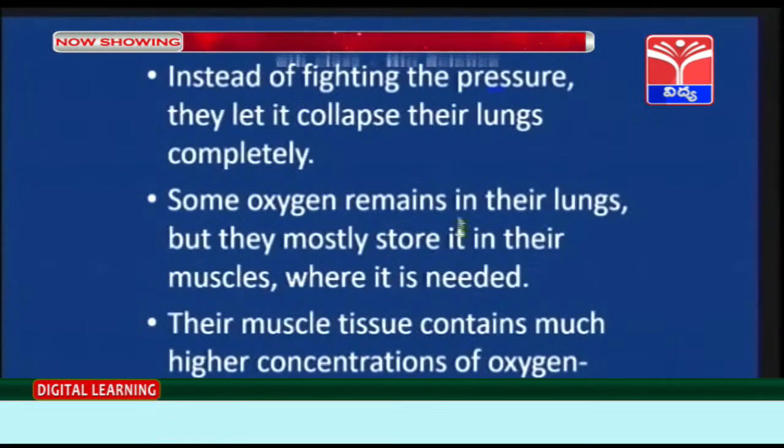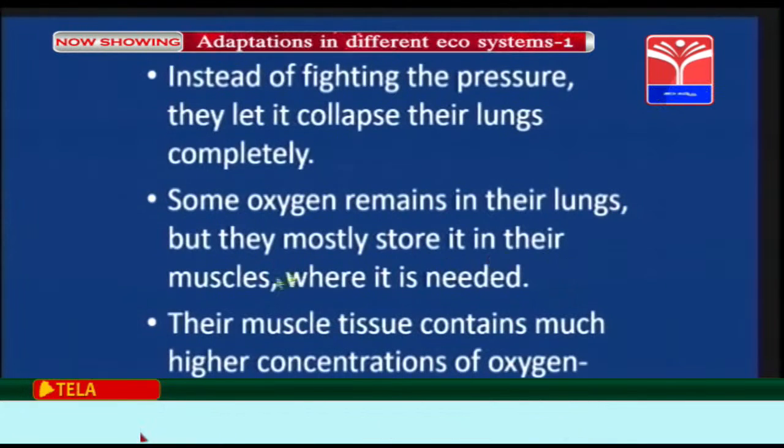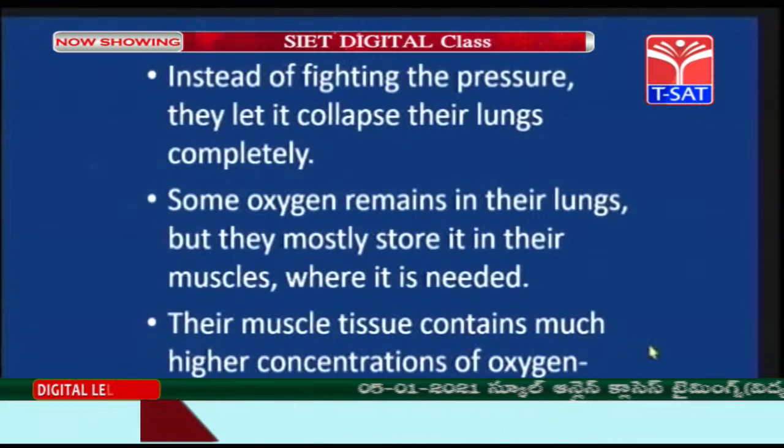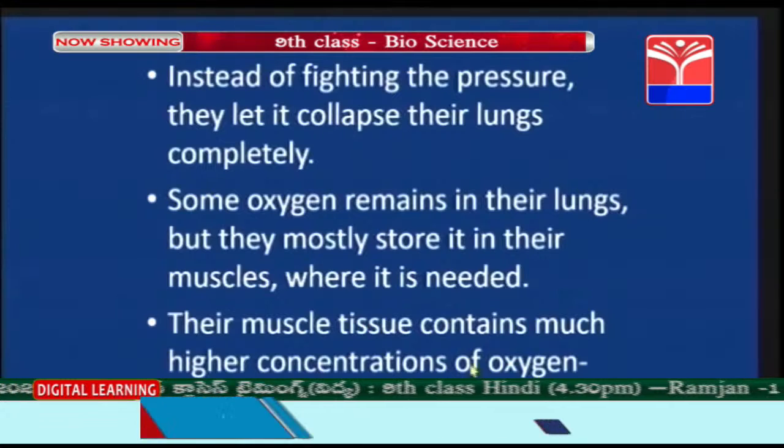Some oxygen remains in their lungs, but they mostly store it in their muscles where it is needed. Their muscle tissue contains a much higher concentration of oxygen binding chemicals than our muscles.